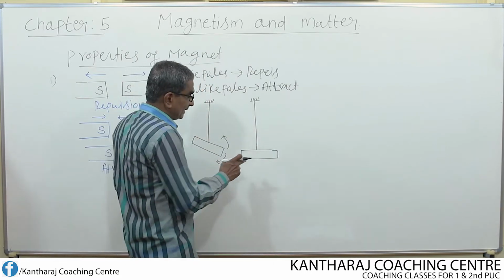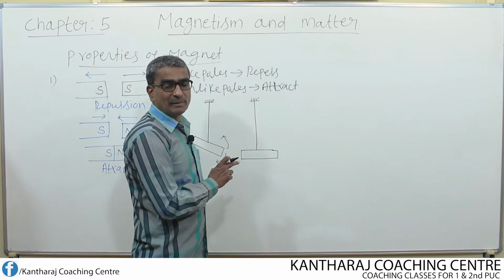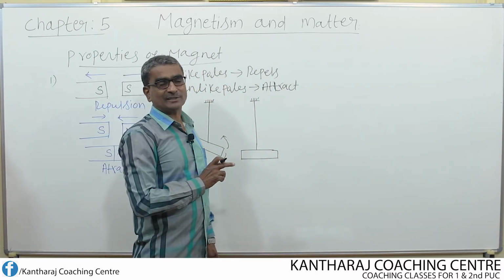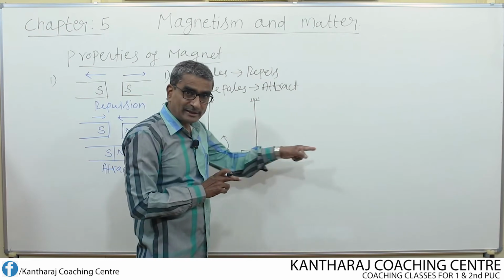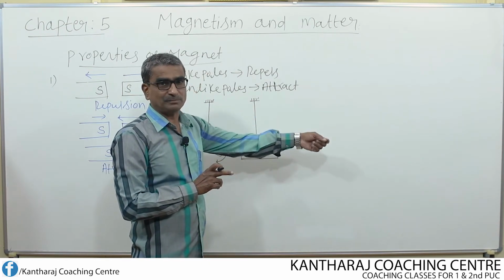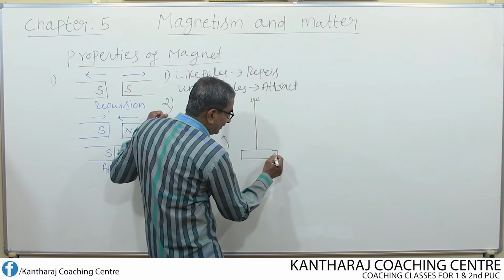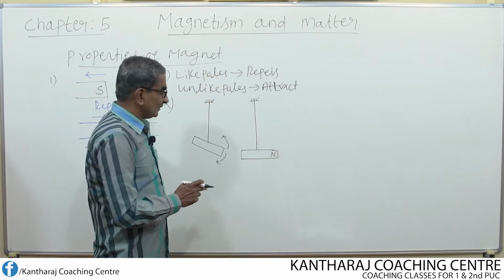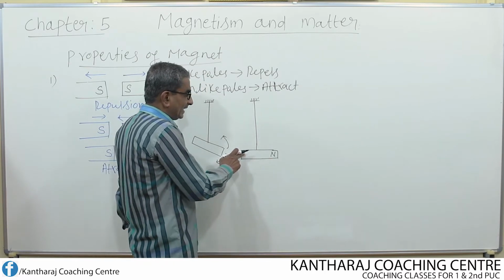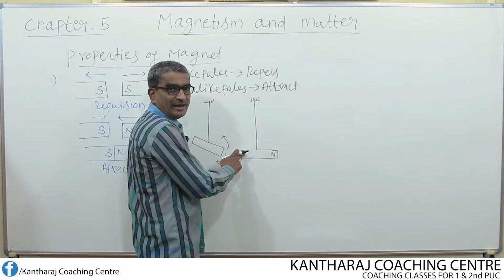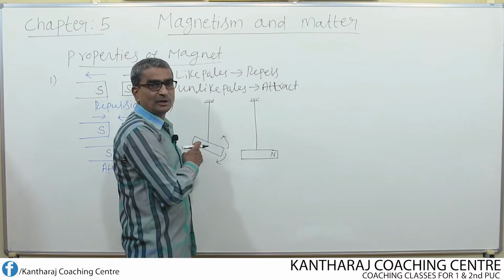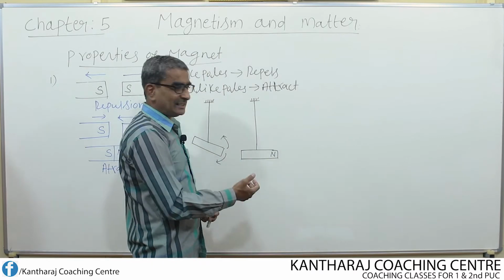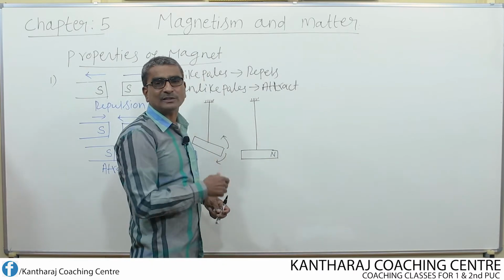Now the tip or the end of the magnet which points towards the north direction of the earth. Suppose if this end is pointing towards the geographic north pole of the earth, then we call this end the north pole. Whereas the other end of the magnet points towards the geographic south pole of the earth, because if one end is pointing towards north, certainly the other end of the magnet should point towards south.